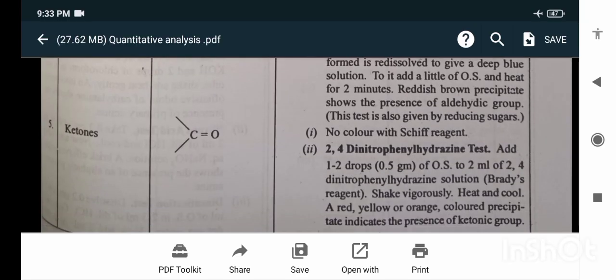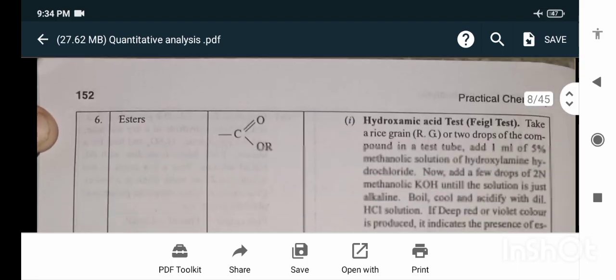The next test is for the ketones. 2,4-dinitrophenylhydrazine test: add 1 to 2 drops of the organic substance to 2 ml of 2,4-dinitrophenylhydrazine solution. Shake vigorously, heat and cool. A red, yellow or orange colored precipitate indicates the presence of the ketonic group.